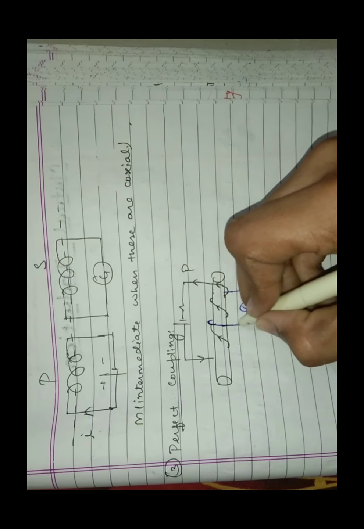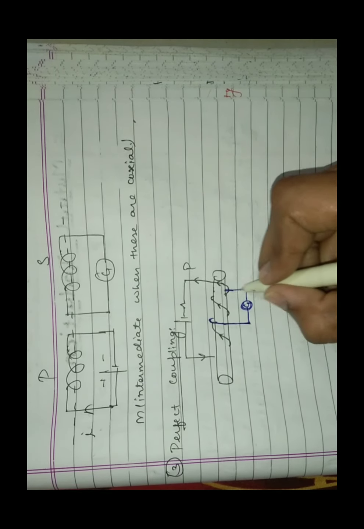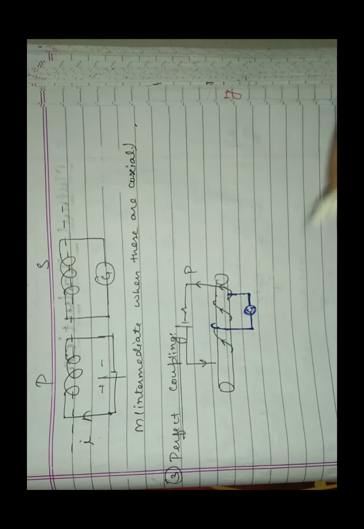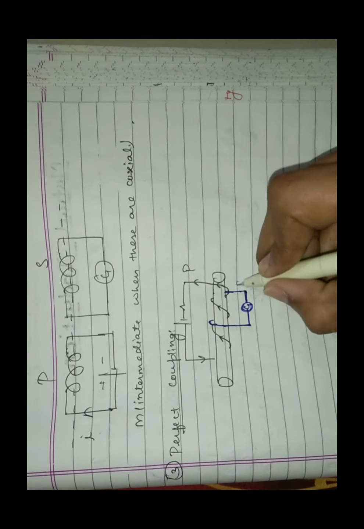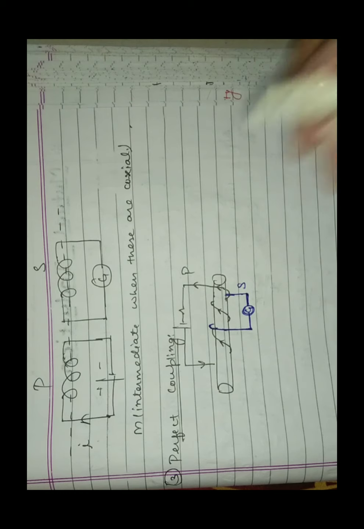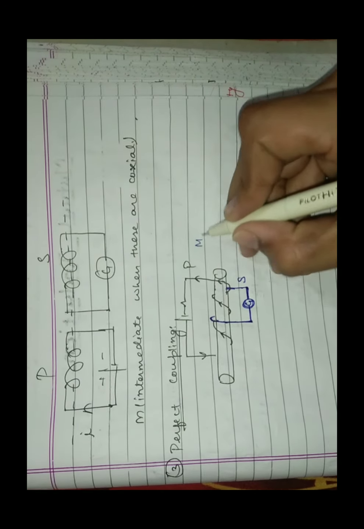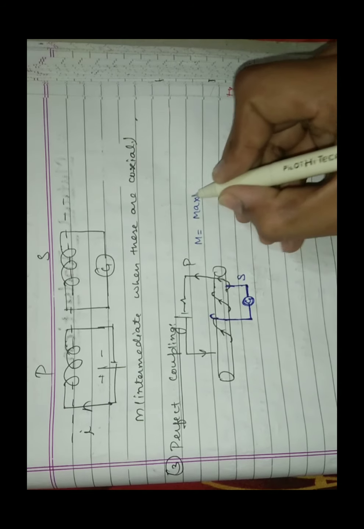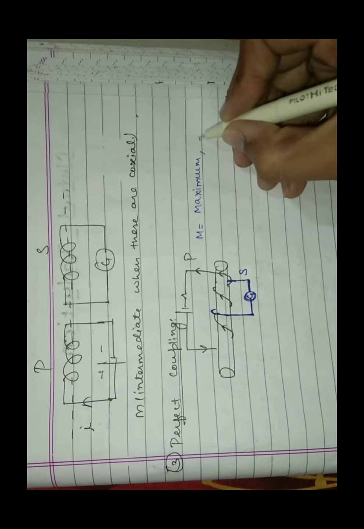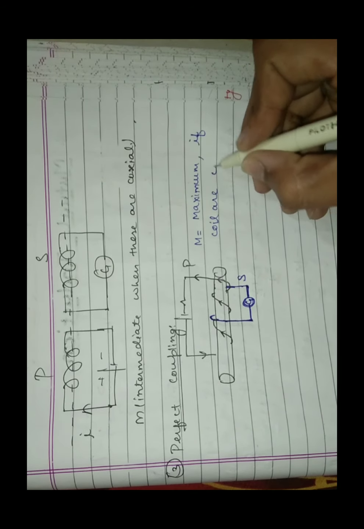Okay, I have made it. This is our galvanometer, this is our secondary coil, and this is our primary coil. So in this case, M would be maximum. This is the case of perfect coupling, the case of maximum coupling, if the coils are closely wound.